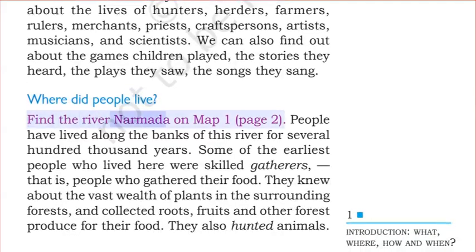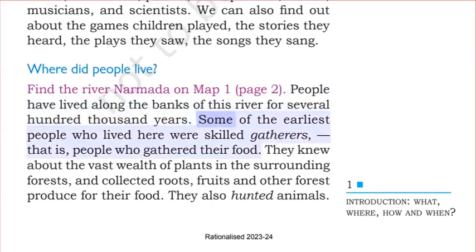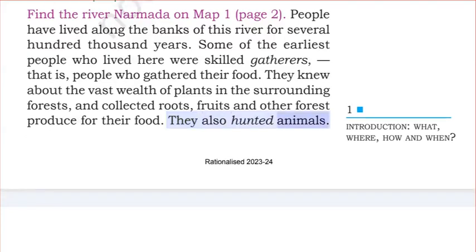Where did people live? Find the river Narmada on Map 1, page 2. People have lived along the banks of this river for several 100,000 years. Some of the earliest people who lived here were skilled gatherers, that is, people who gathered their food. They knew about the vast wealth of plants in the surrounding forests and collected roots, fruits, and other forest produce for their food. They also hunted animals.